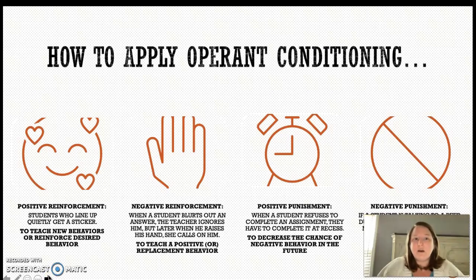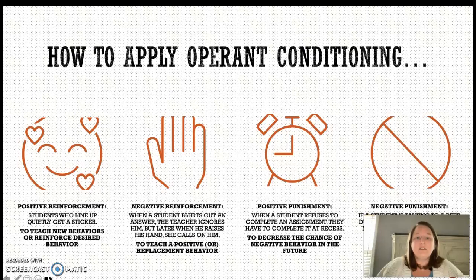There are four types of operant conditioning. The first is positive reinforcement. The goal is to teach new behaviors or reinforce positive or desired behaviors. An example would be a student who lines up quietly receives a sticker. Number two is negative reinforcement. The goal of negative reinforcement is to teach a positive or replacement behavior. One example would be when a student blurts out an answer, the teacher ignores him, but later when he raises his hand, she calls on him.